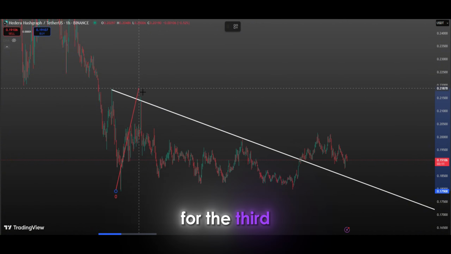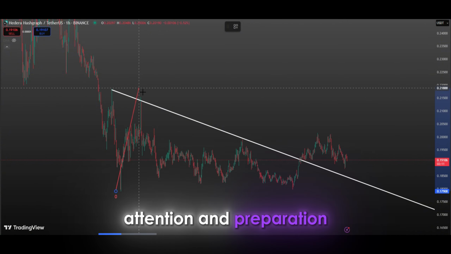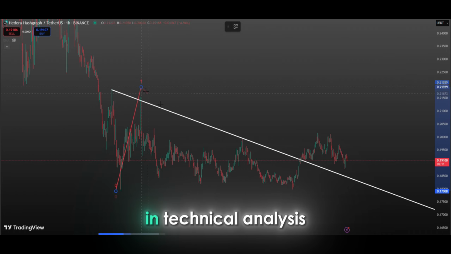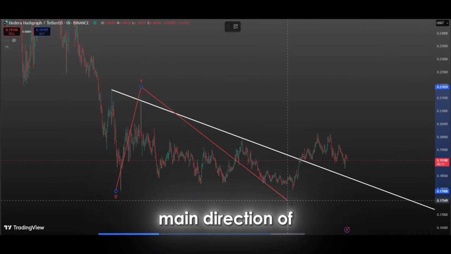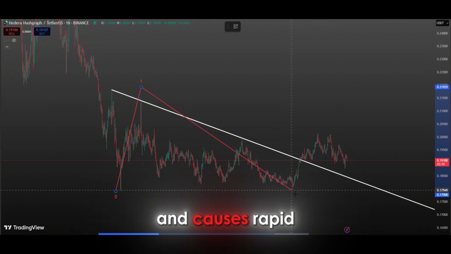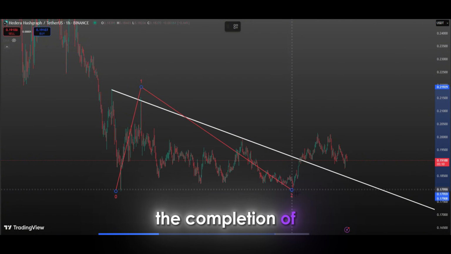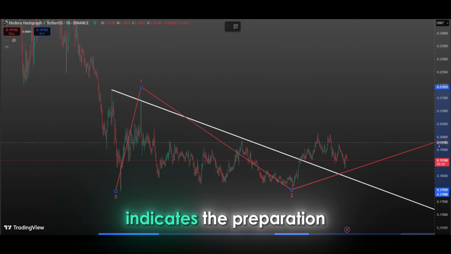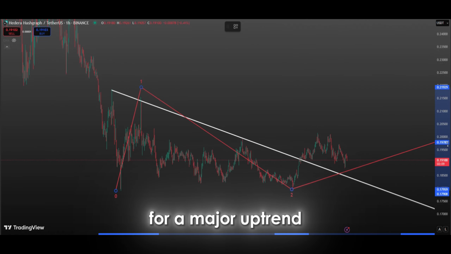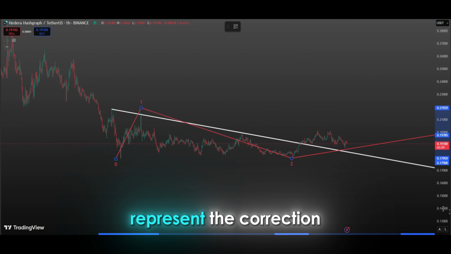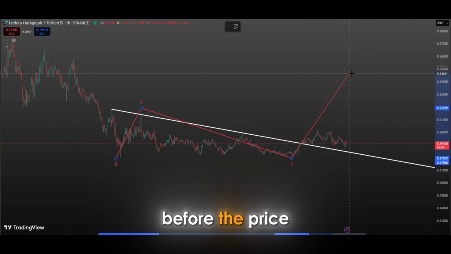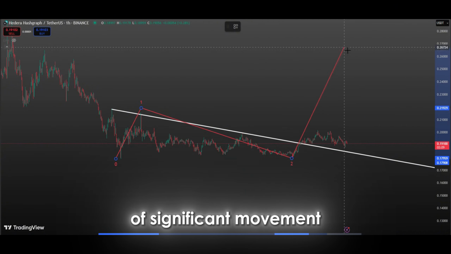However, expectations for the third wave require much deeper attention and preparation in technical analysis. This wave typically determines the main direction of the trend and causes rapid price movements in the market. The completion of the first and second waves indicates the preparation for a major uptrend. These waves represent the correction and recovery phases before the price reaches the point of significant movement.